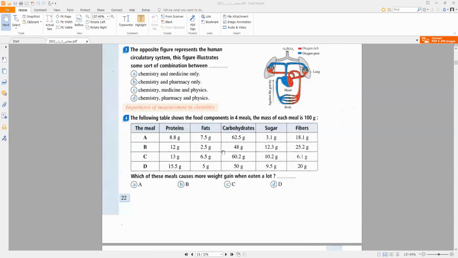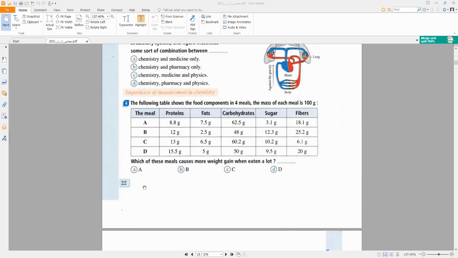Protein 13, fat 6.5. So, which of these meals causes more weight gain when eaten a lot? The meal which causes an increase in weight is the meal which contains a large mass of fat and carbohydrate. And this fat and carbohydrate we see in choice A.